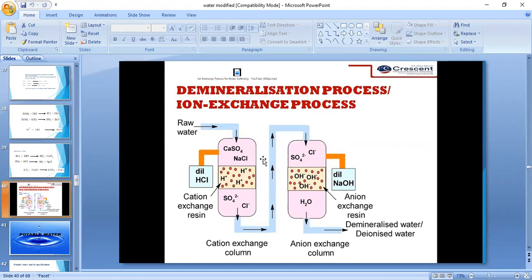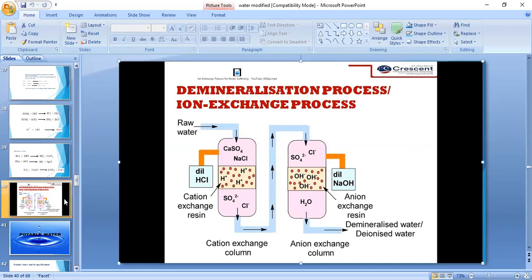So what is the process here actually? When we take the raw water consisting of impurities, it is directly fed into the first chamber. The first chamber consists of cation exchange resin, and the second chamber consists of anion exchange resin. First of all, the raw water is fed into the first chamber, which consists of cation exchange resin.